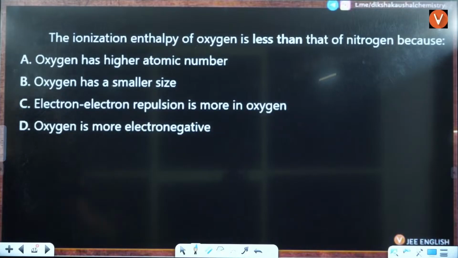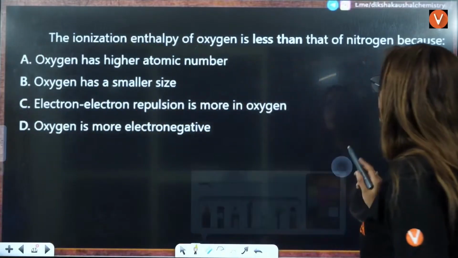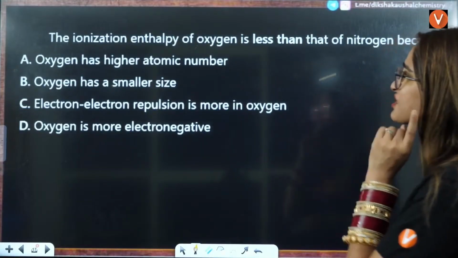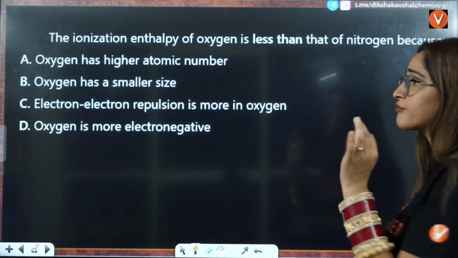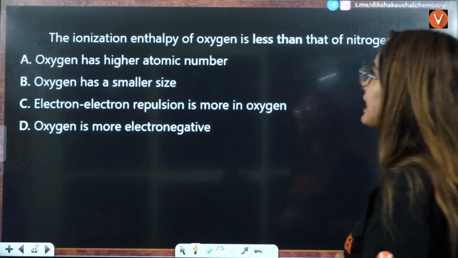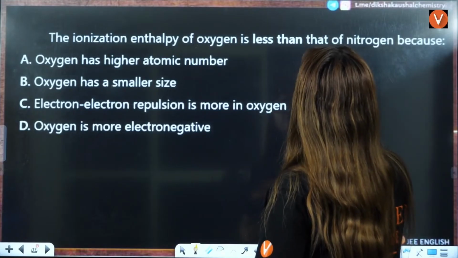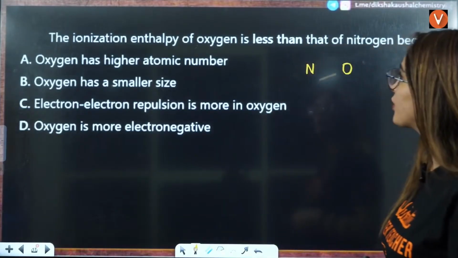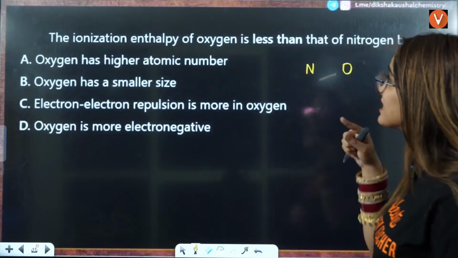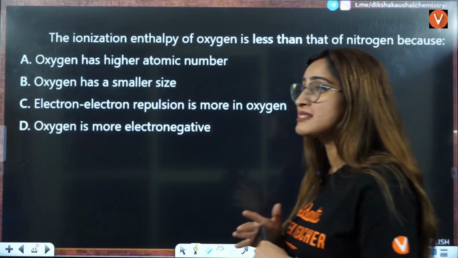The ionization enthalpy of oxygen is less than that of nitrogen because, anybody? What is the reason behind that? See, if you talk about oxygen and nitrogen, it follows this order. This is nitrogen and this is oxygen. Ionization enthalpy means to lose the electron. Now, ionization enthalpy of oxygen is less. What is the reason? Why is oxygen losing it easily?